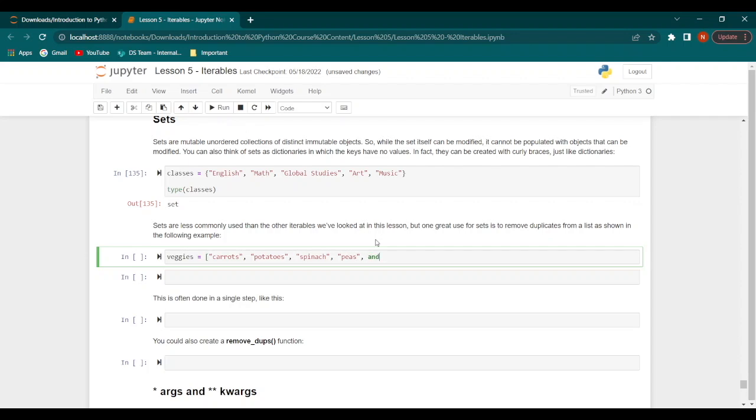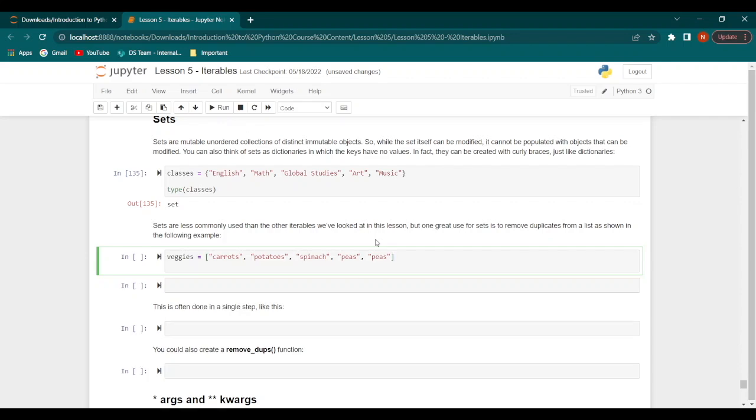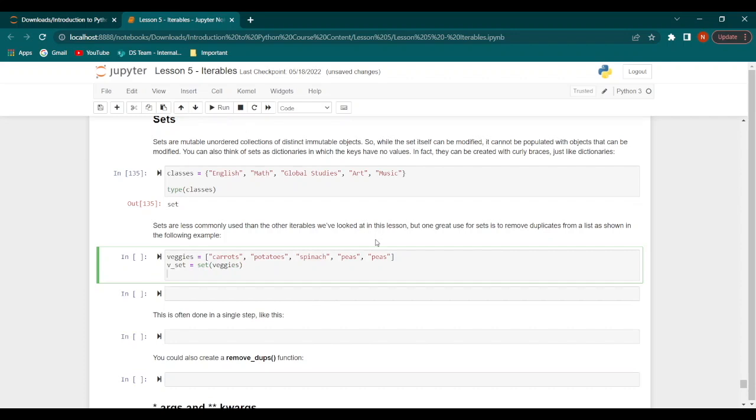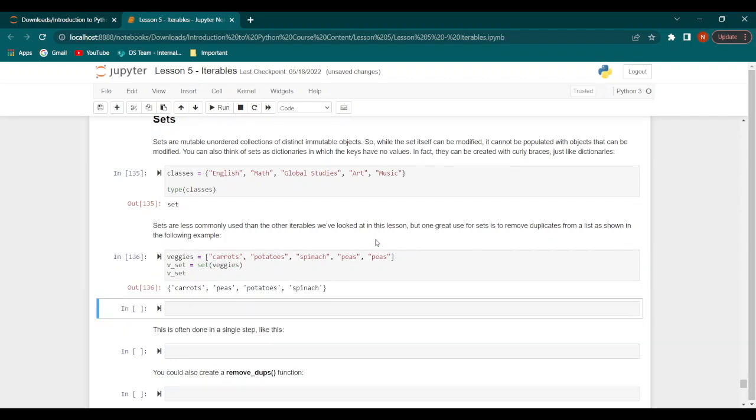And let's just repeat one of these vegetables. So let's say we have peas again. Now we can say v underscore set equal to set veggies. And then we call v underscore set. So now you can see the extra peas is gone, and all we have left are each unique value, which is carrots, peas, potatoes, and spinach.